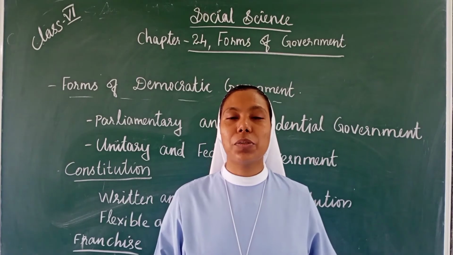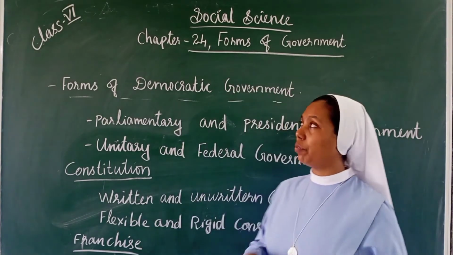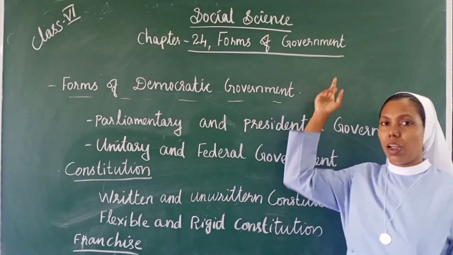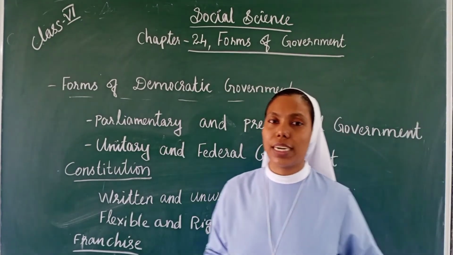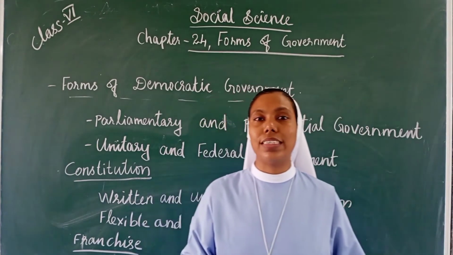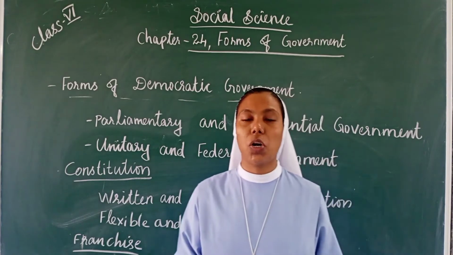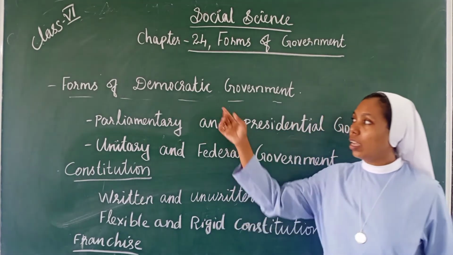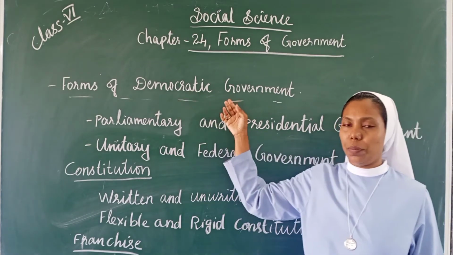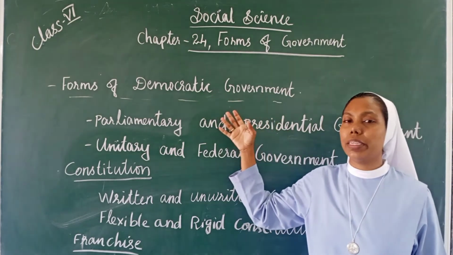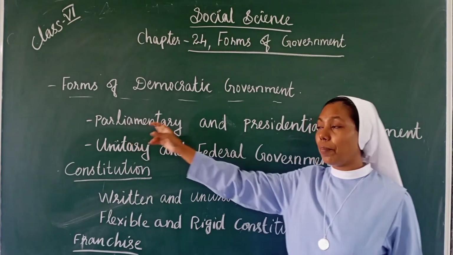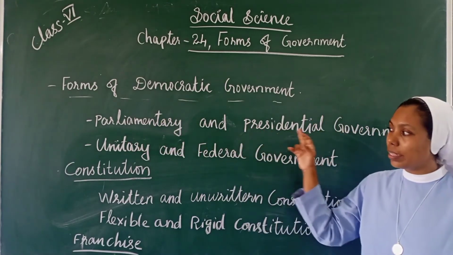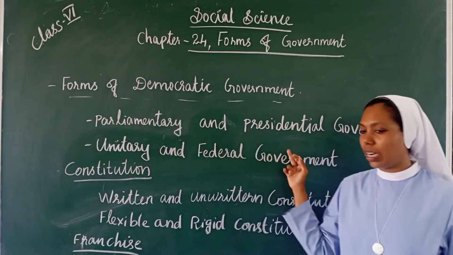Dear students, today let us continue chapter 24, Forms of Government. Already in the previous class we started this chapter and discussed what a democratic government and an authoritarian government are. In today's class let us see the forms of democratic government, how a democratic government is formed, and we can see the parliamentary and the presidential government, and the unitary and the federal government.